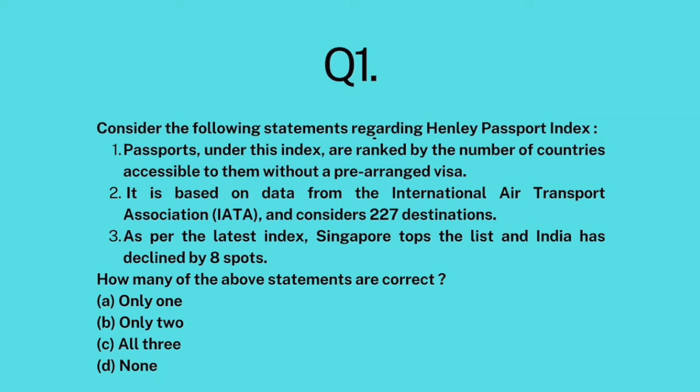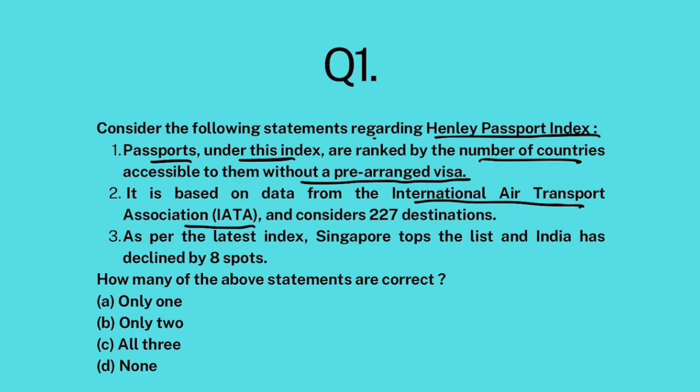Consider the following statements regarding Henley Passport Index. Passports under this index are ranked by the number of countries accessible to them without a pre-arranged visa. It is based on data from International Air Transport Association and considers 227 destinations. As per the latest index, Singapore tops the list and India has declined by 8 spots.